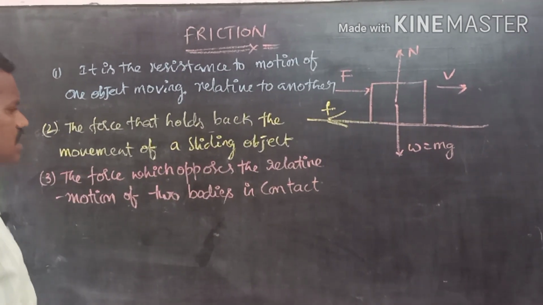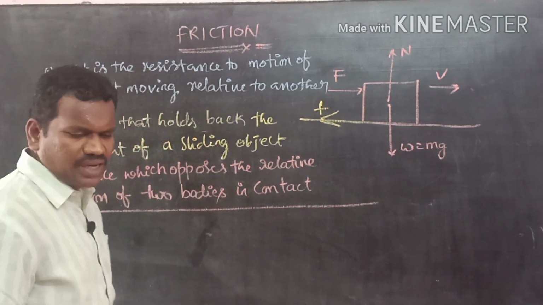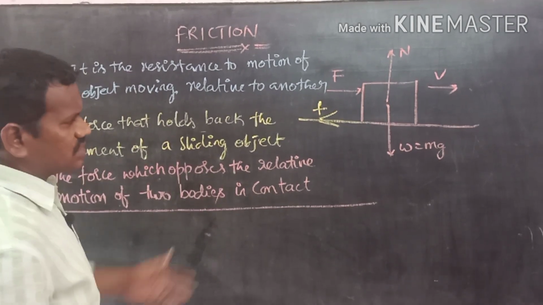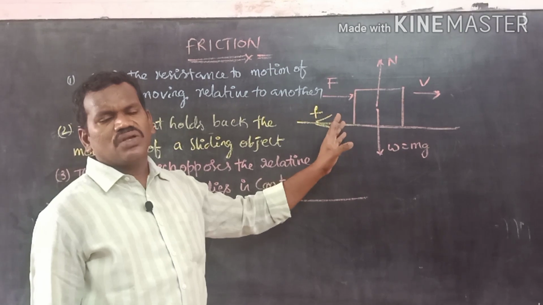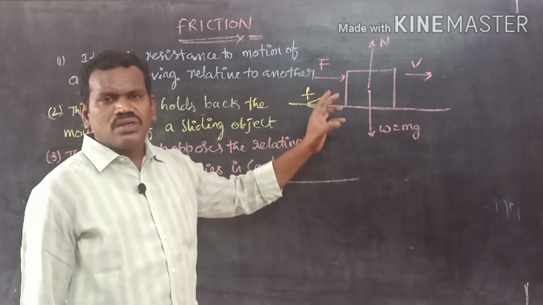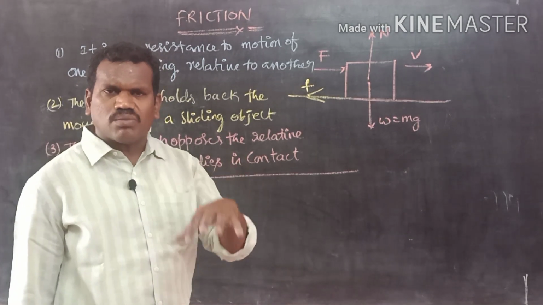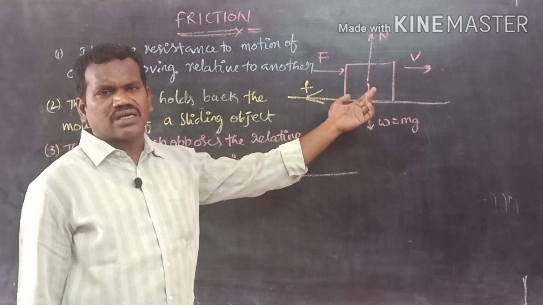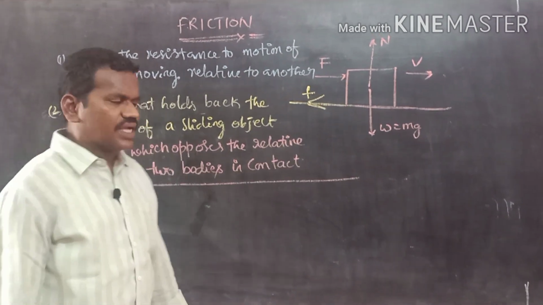Yes, let us discuss the conceptualization of friction and the mathematical relation of friction. We already know this is a free body diagram. What is a free body diagram? If all the different kinds of forces acting on a body are represented using a single diagram, it is called a free body diagram.